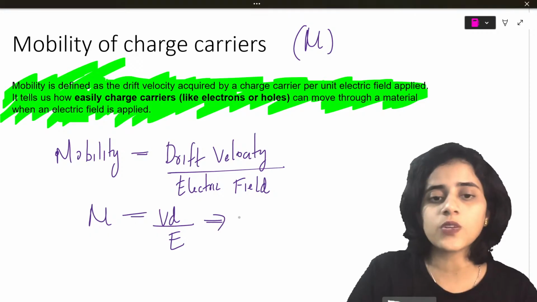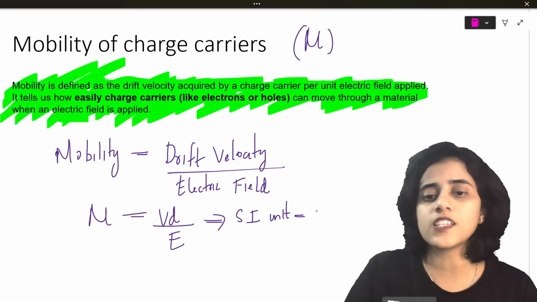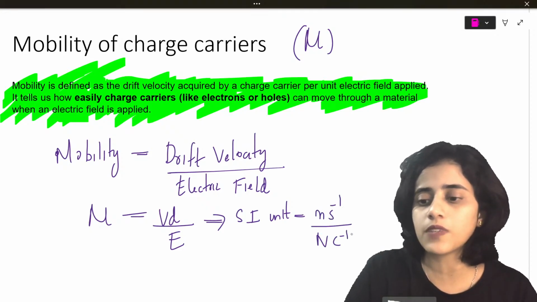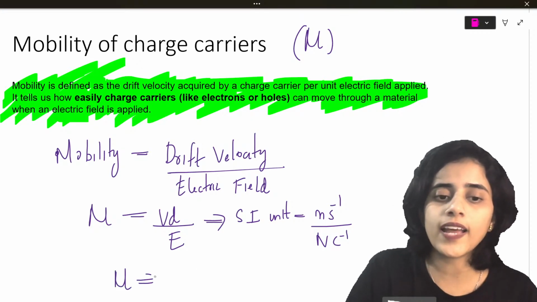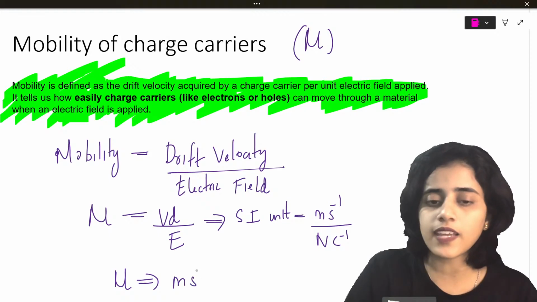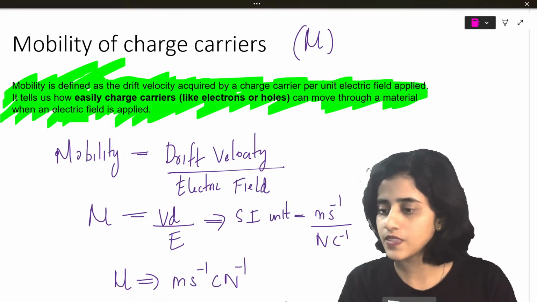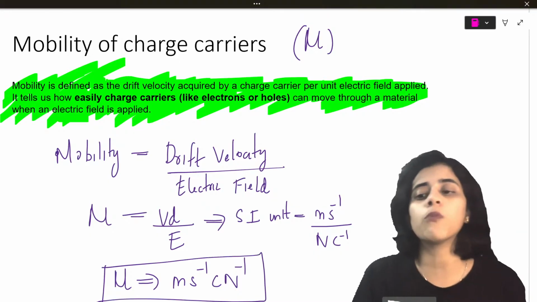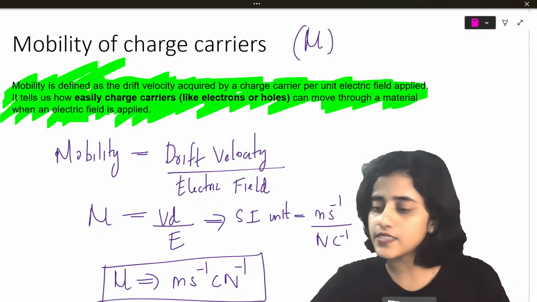Now what will its SI unit be? Velocity is meter second raised to minus 1. Electric field is Newton Coulomb raised to minus 1. So together, mu will have the unit meter second raised to minus 1, Coulomb Newton raised to minus 1. This is the SI unit of mobility. Is it clear?